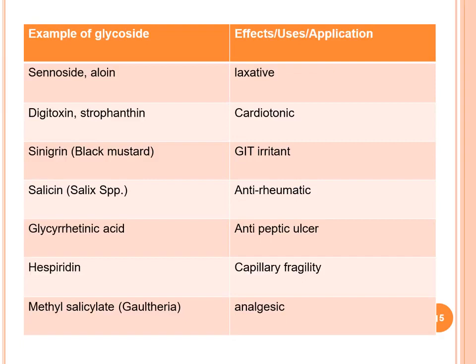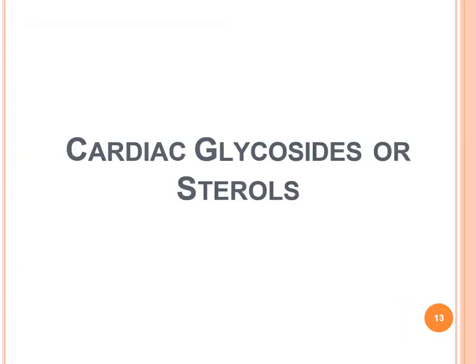Then examples of glycosides, effects, use and application. Then sennosides, aloin for laxative, and digitoxin, strophanthin as a cardiac tonic, sinigrin, black mustard, GIT irritant. Then salicin we will use for anti-rheumatic properties, and glycyrrhizin, glycyrrhetinic acid, anti-ulcer, and hesperidin, capillary fragility. Then methyl salicylate, Gaultheria, this use is analgesic. Then cardiac glycosides for sterols.